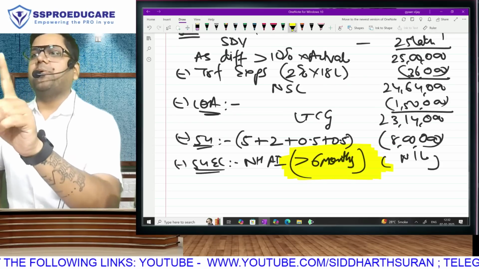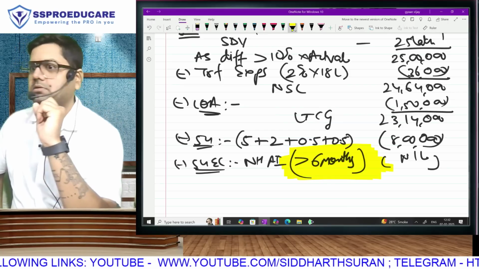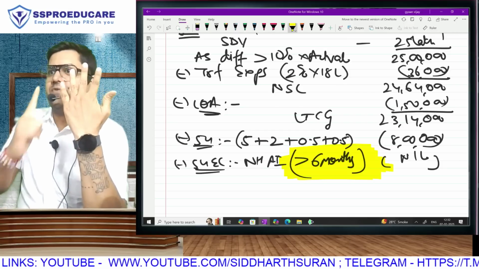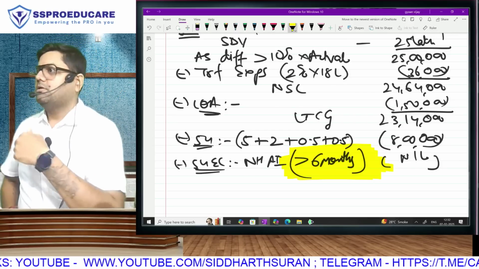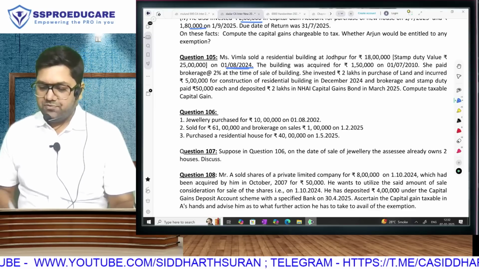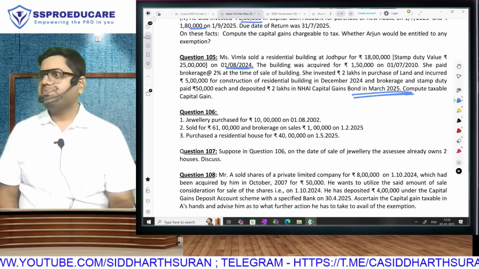When you sell your property on 1st August, the NHAI or RECL investment has to be made within 6 months. The 1st September, October, November, December, January, 1st February is the expiry of 6 months. And you have made investment in the month of March. Even if it is 1st of March, it is beyond the time limit allowed.